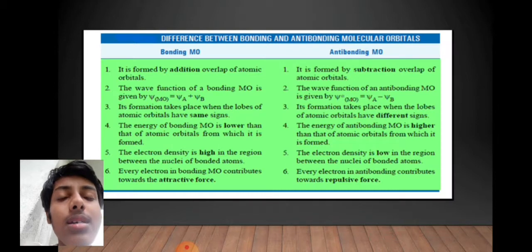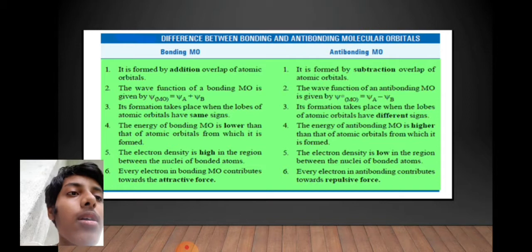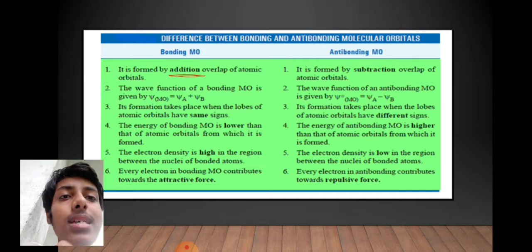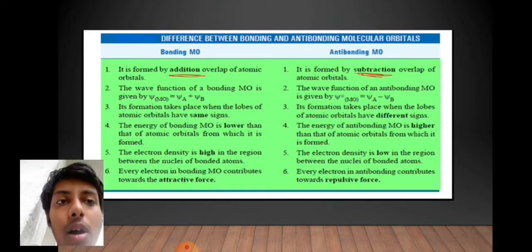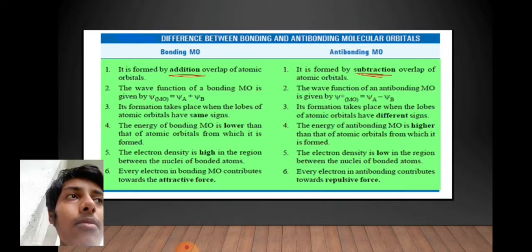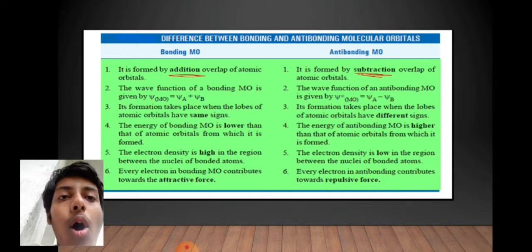Now, we will discuss the difference between the types of molecular orbitals. There are basically two: bonding molecular orbitals and anti-bonding molecular orbitals. Let me call them BMO and ABMO. BMO are formed due to addition overlap of atomic orbitals. ABMO are formed due to subtraction overlap of atomic orbitals. By addition and subtraction, we basically mean that the wave function of the BMO is the sum of the wave functions of two atomic orbitals.